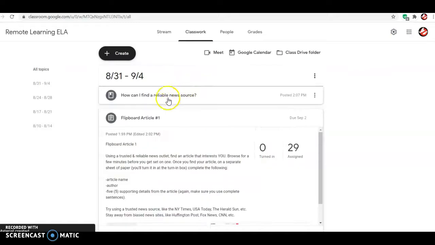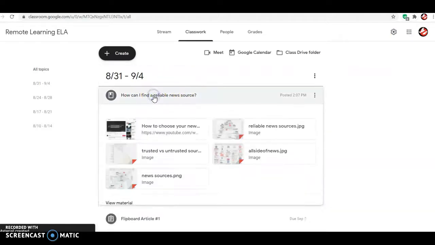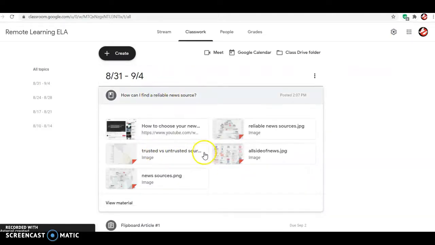Let's post it right now. All right, so one of the things I posted is how can I find a reliable news source, okay? And I gave you guys a bunch of different infographics, okay? And I even gave you guys a YouTube video that you can watch as well. This pulls into what we've been doing on Flocabulary with fact and opinion and fake news.